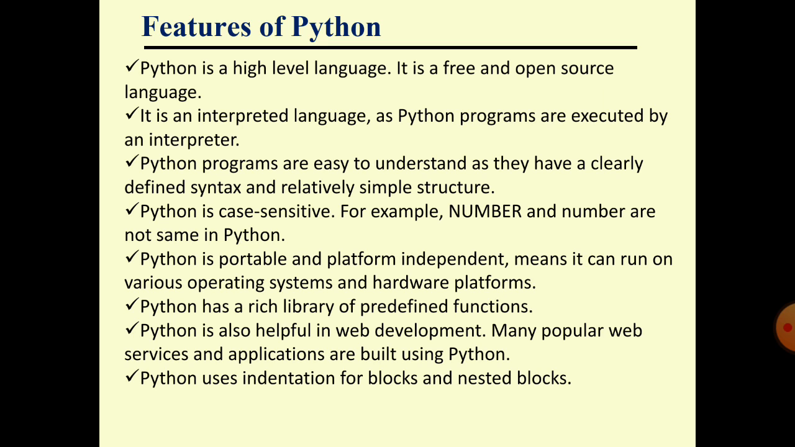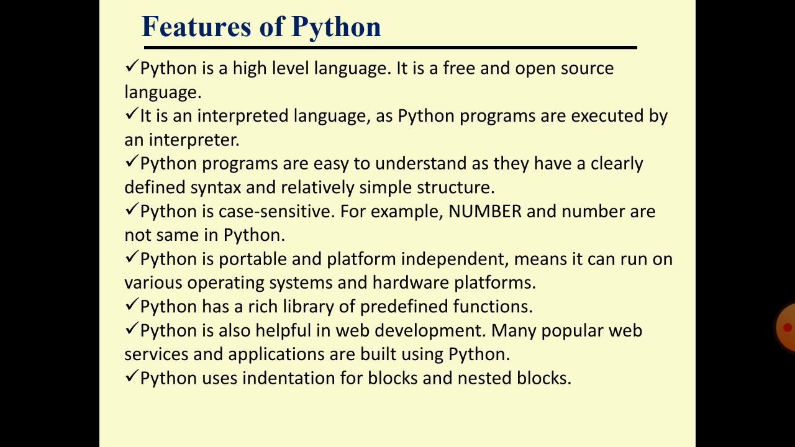Next, it is an interpreted language, as Python programs are executed by an interpreter. Java uses both compiler and interpreter. C and C++ use a compiler. But Python uses an interpreter. It translates and executes line by line. The Python source code is executed line by line by the interpreter.